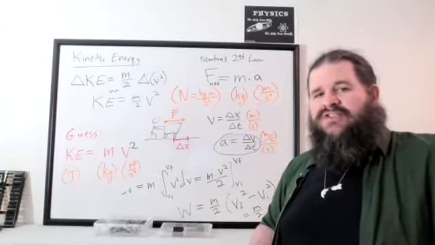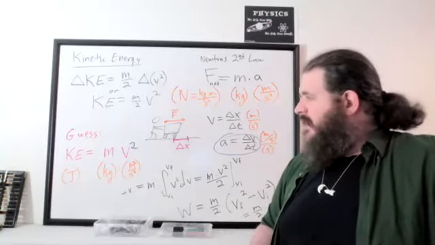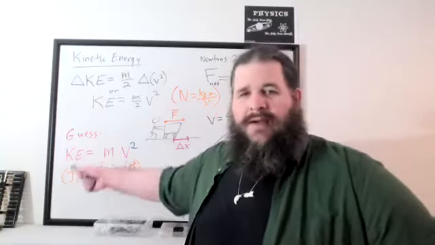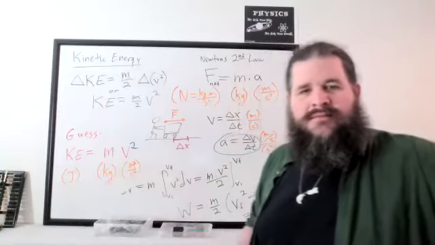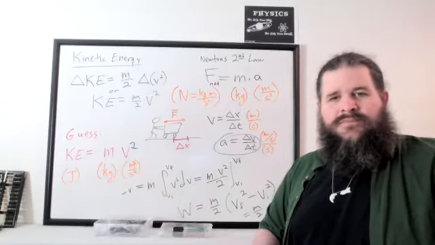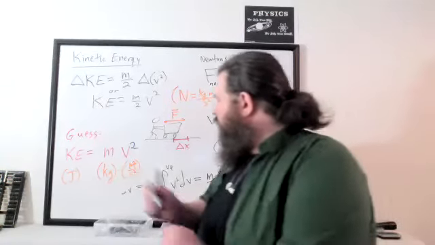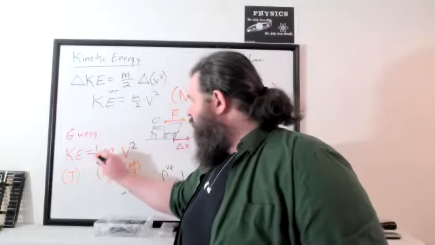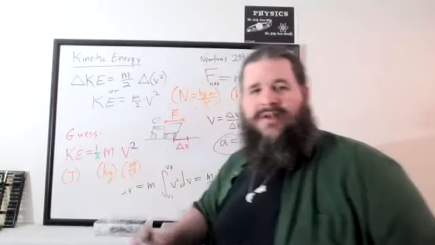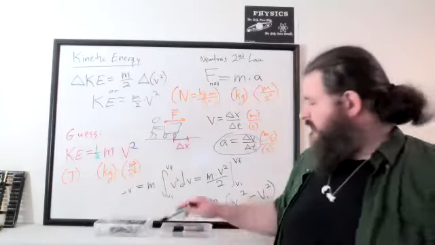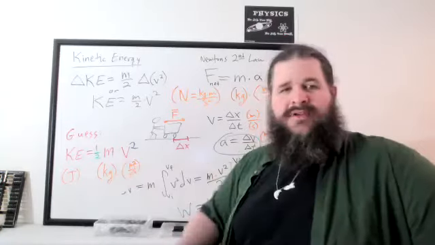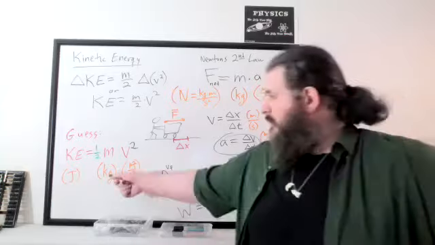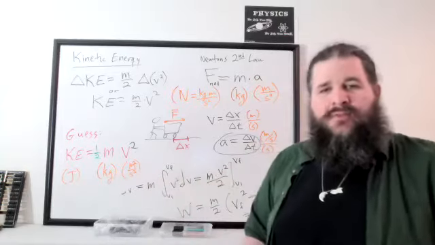If we wanted the change in kinetic energy, yes, it would need a delta. But even if we don't want the change, if we just want how much kinetic energy right now, does this match the formula we got earlier? It still needs the 1/2, right? And this is the tricky bit. You can't figure out that 1/2 just from looking at the units of measurement. According to just the units of measurement alone, mv squared should be fine. You get the right units of measurement, kilograms times meters squared over seconds squared.